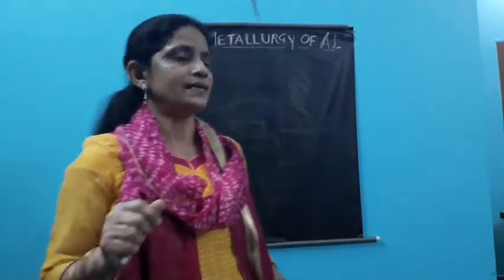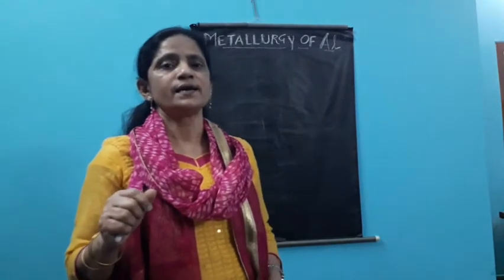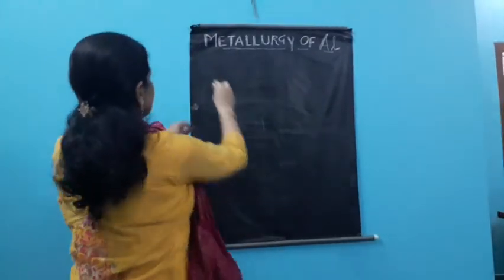In India also we have a good deposit of bauxite. Besides that, other ores of aluminium are corundum and cryolite. Here we are focusing on the main ore, bauxite. Now we will see how bauxite is used to extract aluminium. So as the first step, selection of ore, we have selected bauxite.